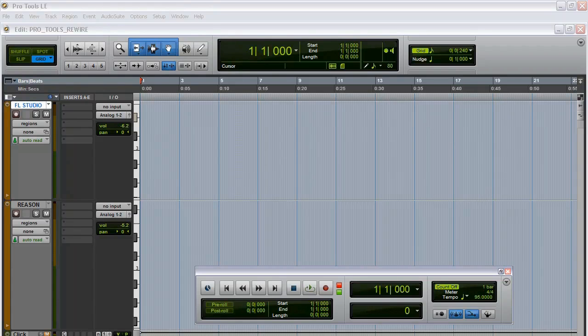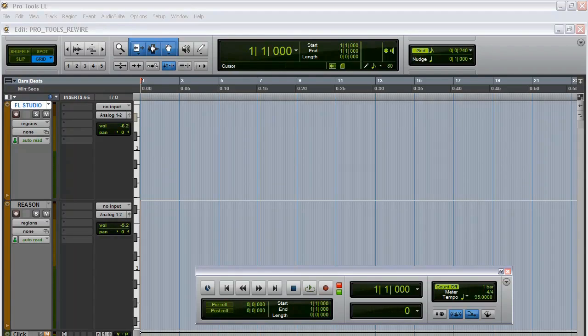Alright, so here we are in Pro Tools, and I'm going to show you how to work your FL Studio and your Reason within Pro Tools. Basically just using your Pro Tools as a foundation, and then everything that you would need from FL Studio and everything that you would need from Reason, just bringing it into your Pro Tools session. So basically Pro Tools is the master, and Reason and FL Studio are going to be the slaves.